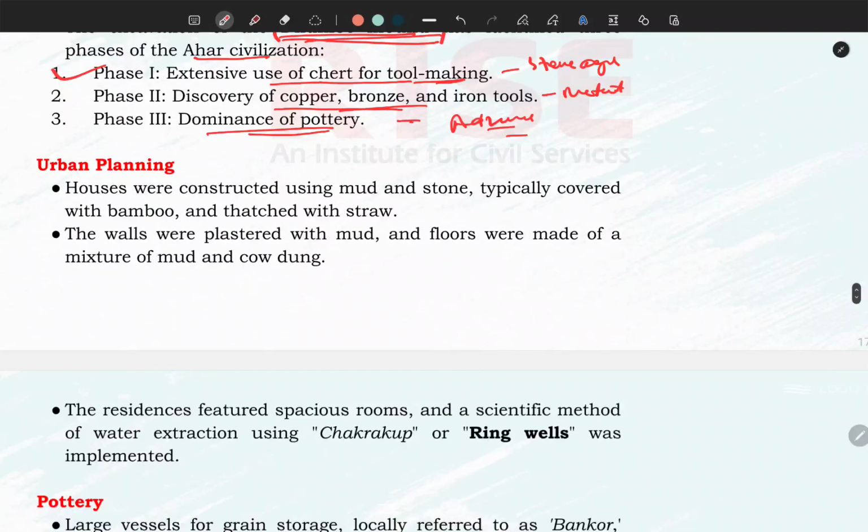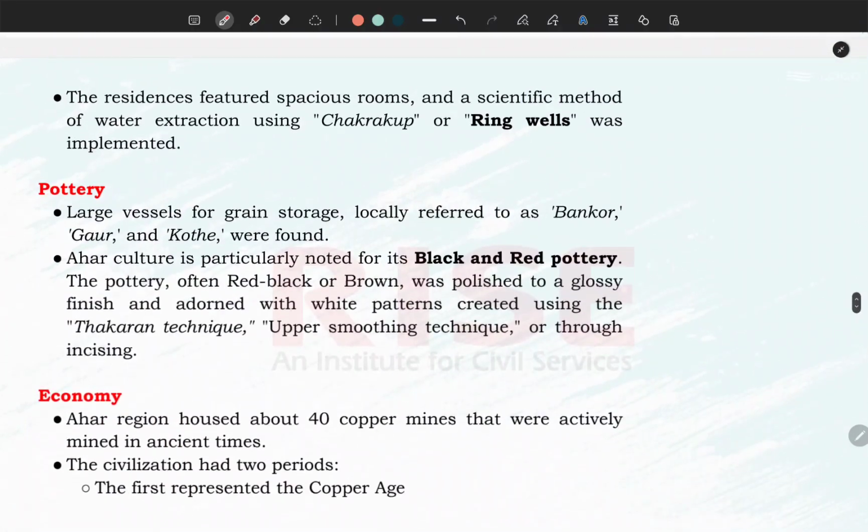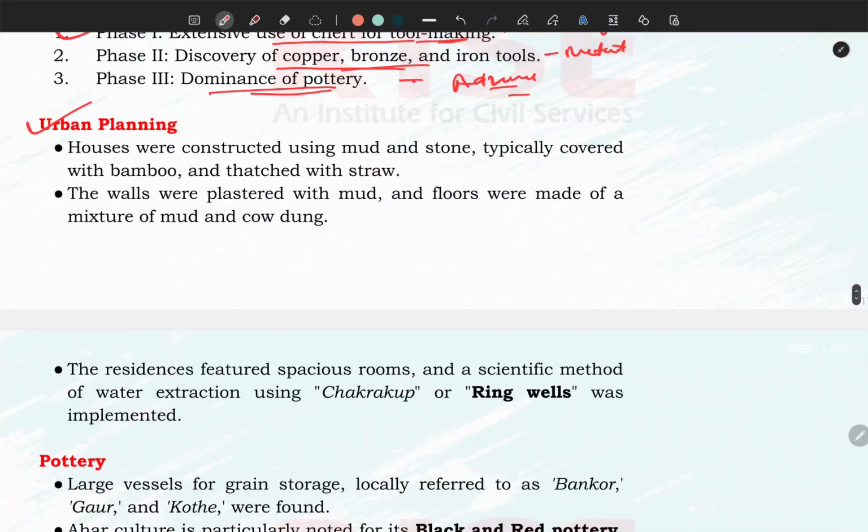Now, what are the important points? It's urban planning. We come across many sites in our civilization where we can see the urban planning was good, not as good as Harappan civilization, but somewhere a better form of urban planning has been found from this civilization. So you have to learn this. Now the pottery. Now in urban civilization, the important thing is the chakra koop, a Hindi word. Ring wells have been found.